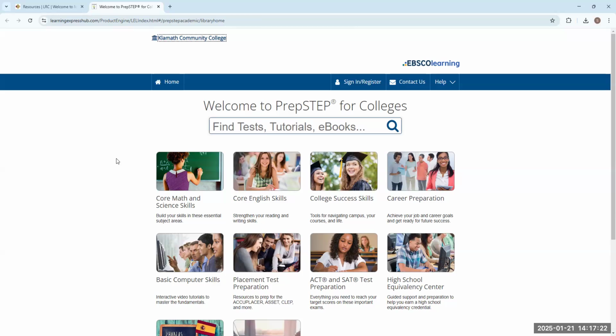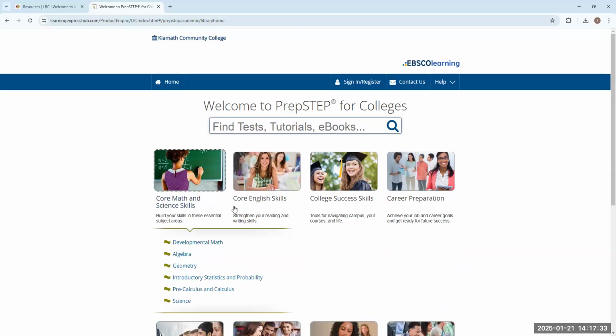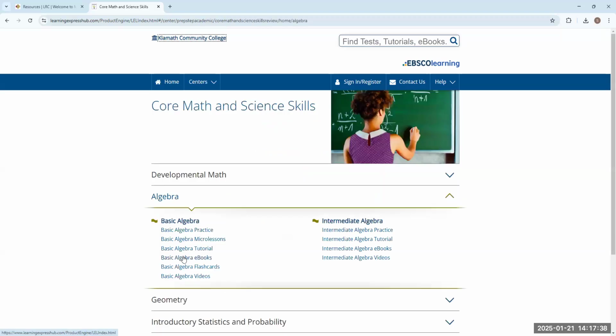So let's say, for example, I'm somebody who struggles in math. I've always struggled in math, and I'm taking an algebra class this term, right? So if I go over here where it says core math and science skills, we're going to click that really quickly. And then let's say I'm taking my algebra class, and I'm really struggling with it. So let's click on that. It has all of these different micro lessons and tutorials and ebooks, practices for people like me who may be struggling with math and algebra to take a look at, right?